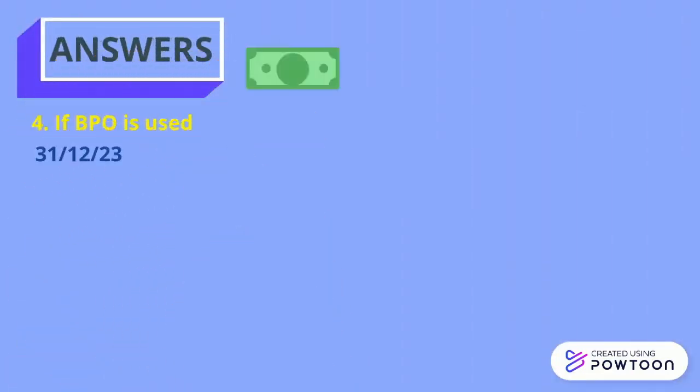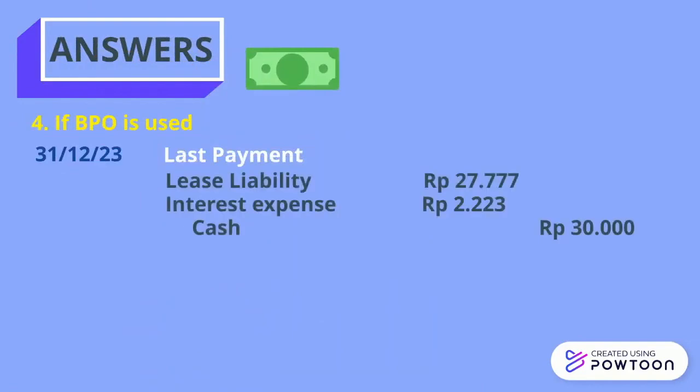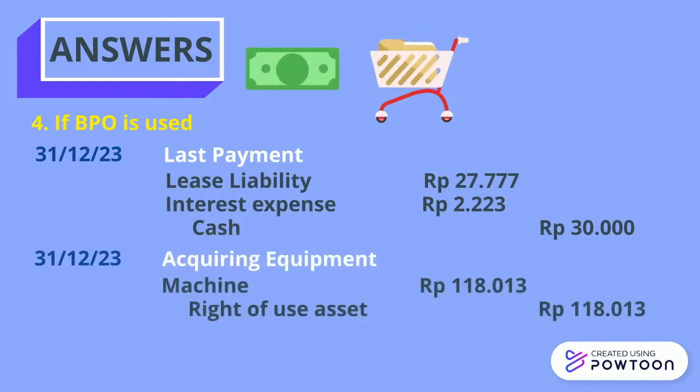Therefore, if BPO is used, for the last payment, we need to journalize lease liability and interest expense on cash. And lastly, for acquiring equipment, we journalized machine on right-of-use asset with the needed amount.